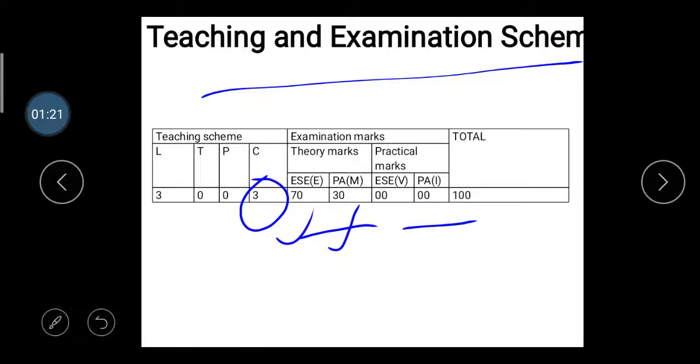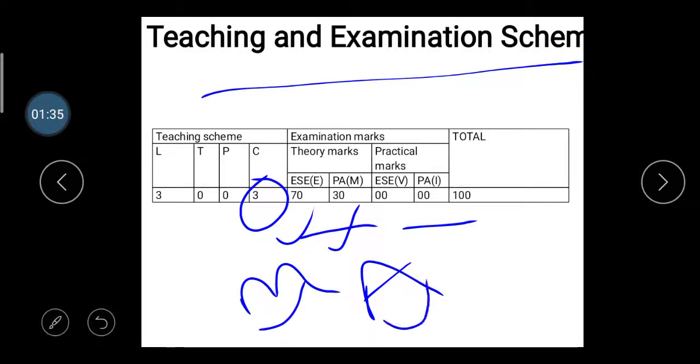In this subject, there are also internal marks, which are 30 marks. These 30 marks are considered from your mid examinations, and I will give you one assignment, which you have to submit. On the basis of the mid examination and the assignment, I will give you 30 marks as internal marks. So 70 plus 30, 100 marks is considered for this OB subject. The short form is OB. I hope you understand this.